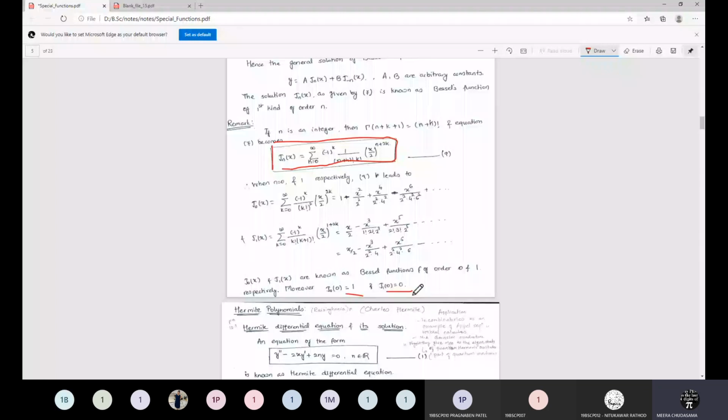So today we are going to discuss the Hermite polynomial, and the last one is the Legendre polynomial. I am discussing it, and after discussing it we will decide which one you would like to keep from the examination point of view. Okay, so concerning the Hermite polynomial, Charles Hermite was the mathematician who invented these Hermite polynomials.